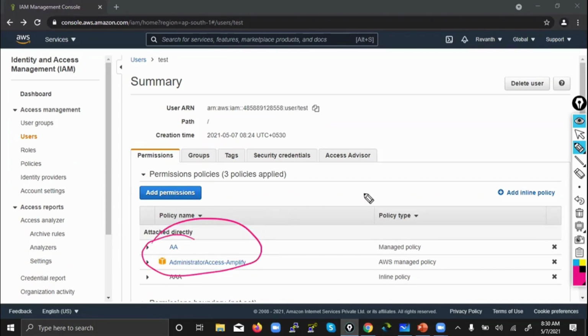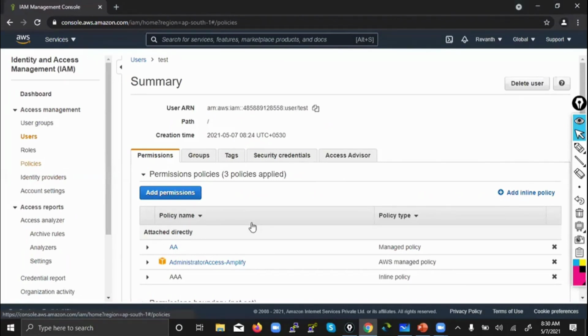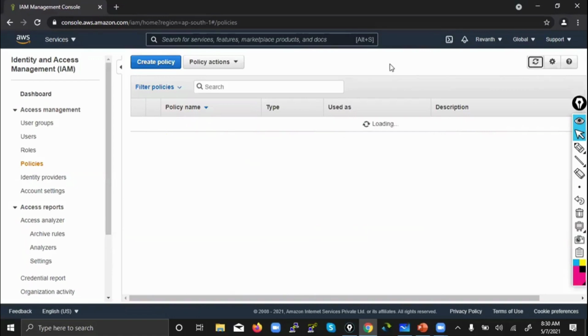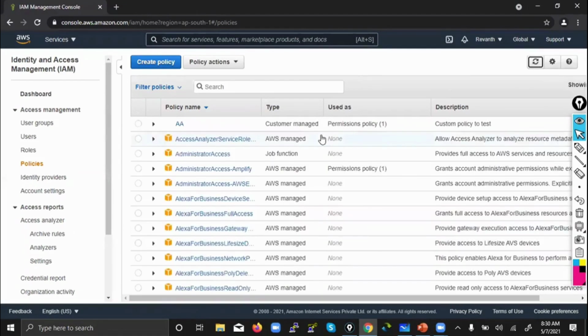So in such scenarios, I will create a user and simply create inline policies. So whenever you delete that user, along with the user, that inline policy also gets deleted. Right? Now let me show you in policies. You can't see that AAA. You can see only customer managed and AWS managed, A and AA. You can't see the AAA.